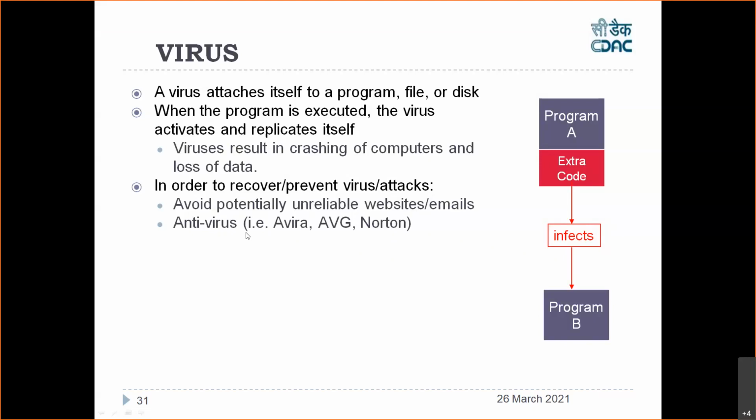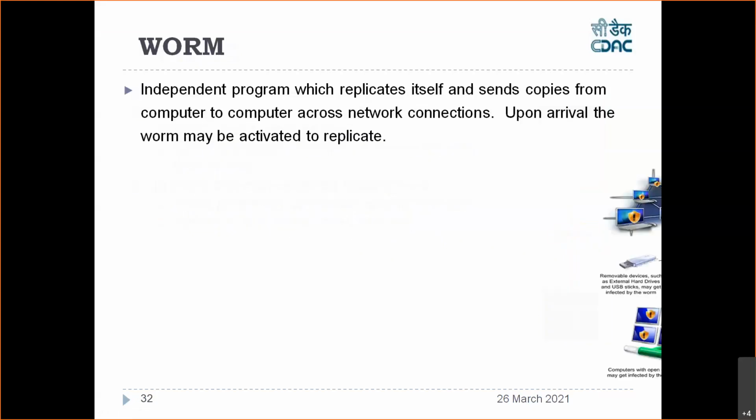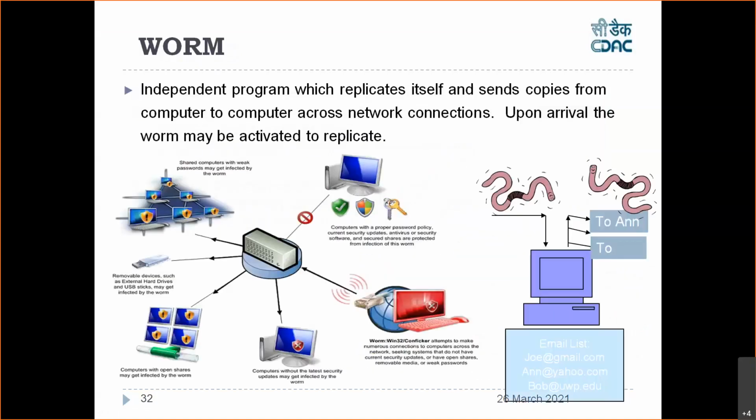A lot of antivirus solutions are available on the internet. As I told you earlier, you have Avira, AVG, Norton, Kaspersky, McAfee. You can install any of them. Now you have a term called worm. It's again a category of malware. What is malware? Yesterday we had a session from Mr. Gopinath. Malicious software is called malware, right? So virus is a malicious software. Worm is a category of malware. It's again a virus only.